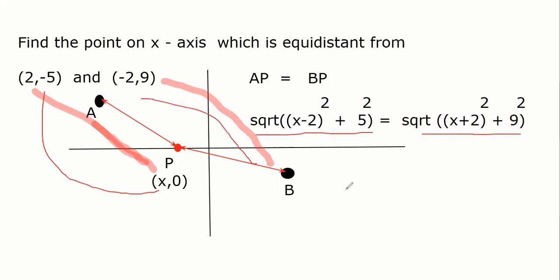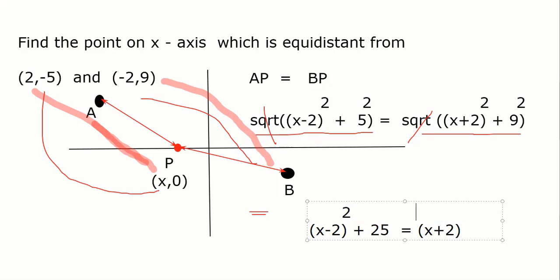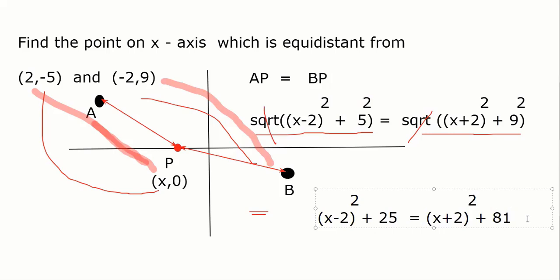Now, both are square roots. If I square both sides, this will go. So my equation becomes now x minus 2 whole square plus 25 equal to x plus 2 whole square plus 81. Correct? Expand this, form the equation, get the value of x. Everybody knows how to solve a quadratic. Here anyway it will not be quadratic because x square will cancel.